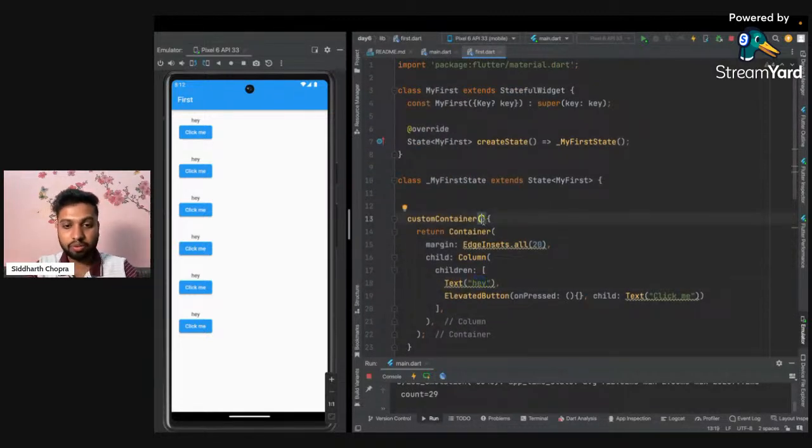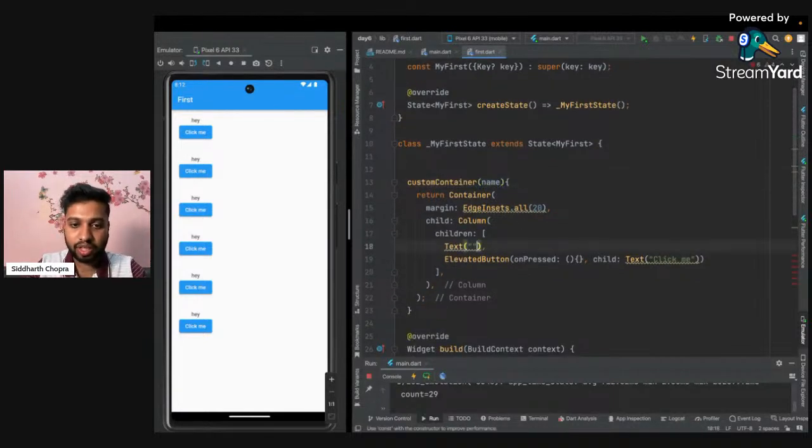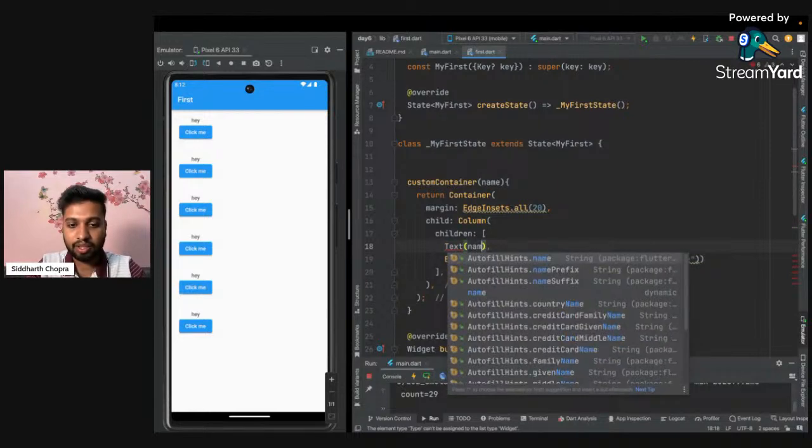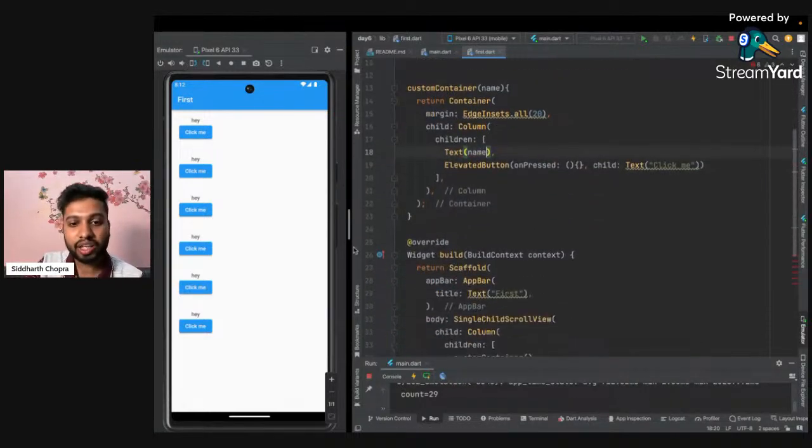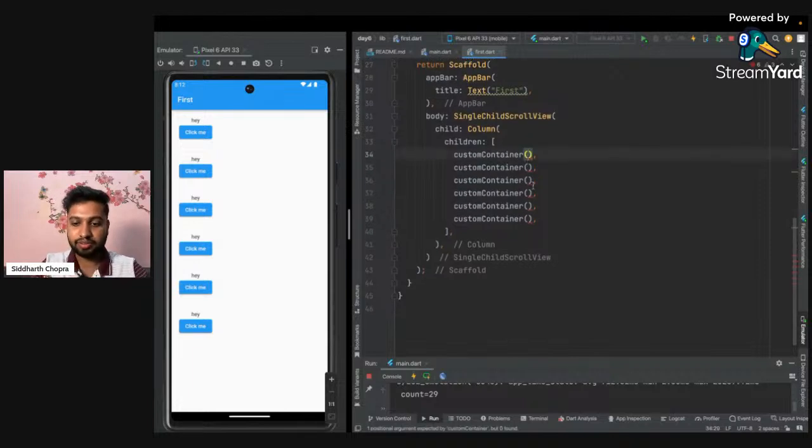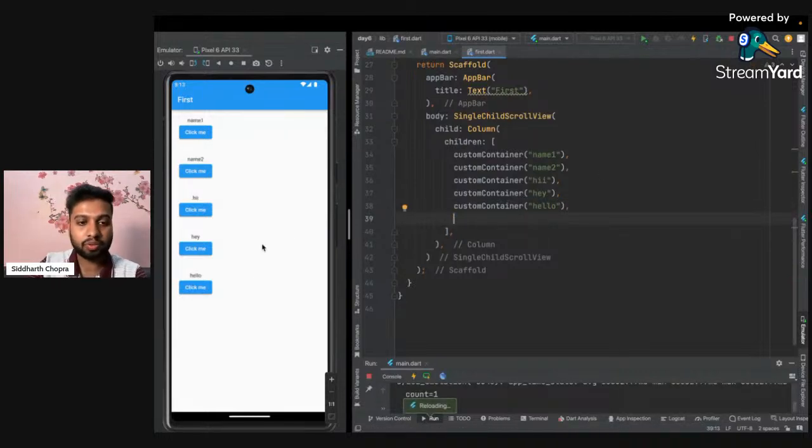For that, instead of writing it hard coded, we can create a parameter here called name, for example. Instead of writing it like this, I will just pass the name inside here. And now wherever I have used this, I have to pass it here. For example, name one for one, name two, name three, and like that we can pass it here. Like here, hi; here if I pass hey; here I can write hello. And let me just remove this one. As soon as I press Control S, it will work.